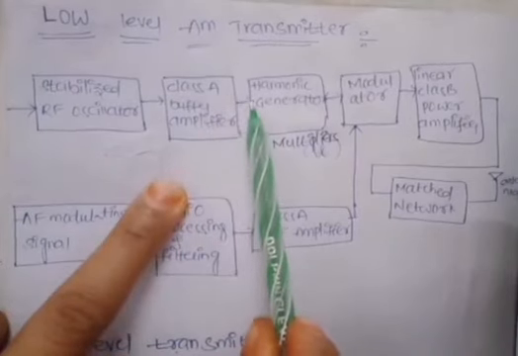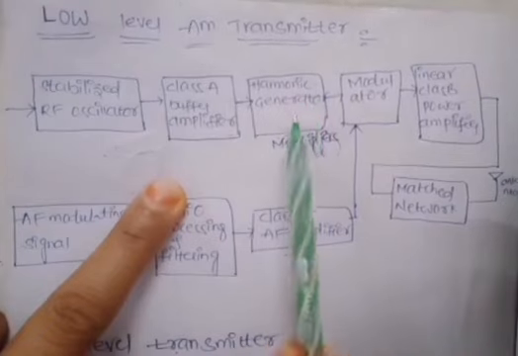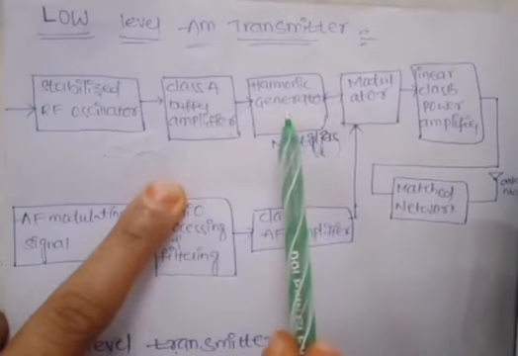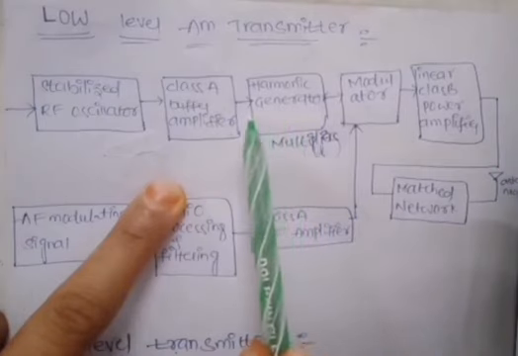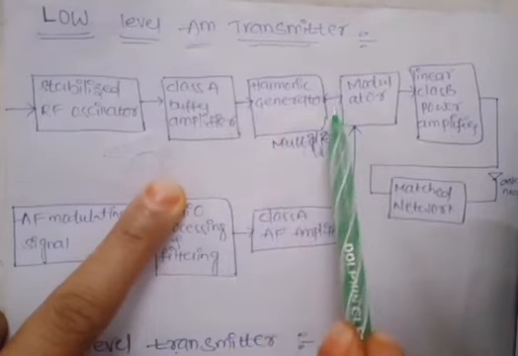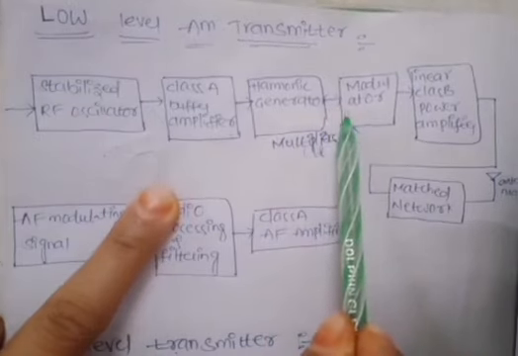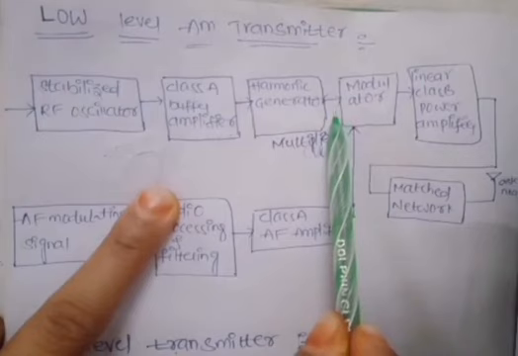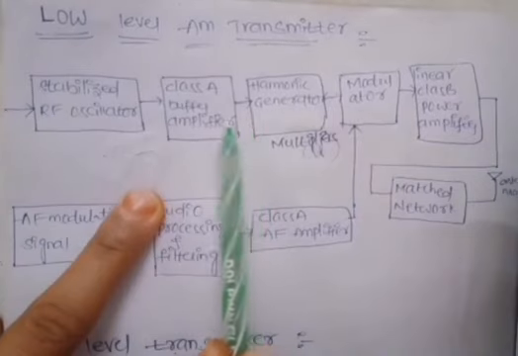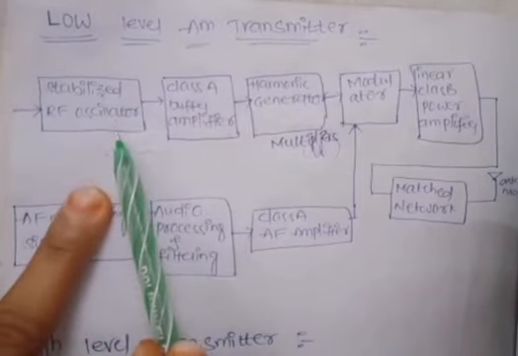Next we have the harmonic generator block, which contains multipliers. This will increase the frequency range of our input signal. For example, suppose I require a 3000 kilohertz signal, but I have a 6 kilohertz signal from the stable RF oscillator.